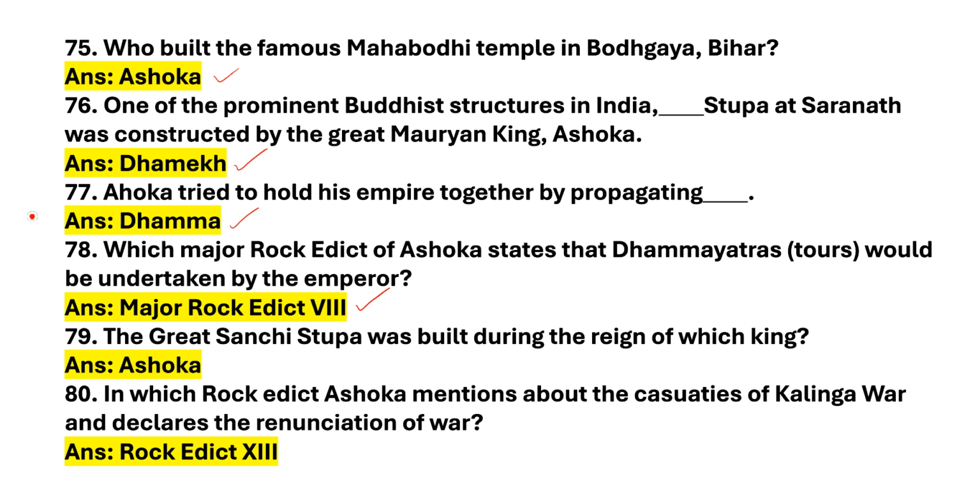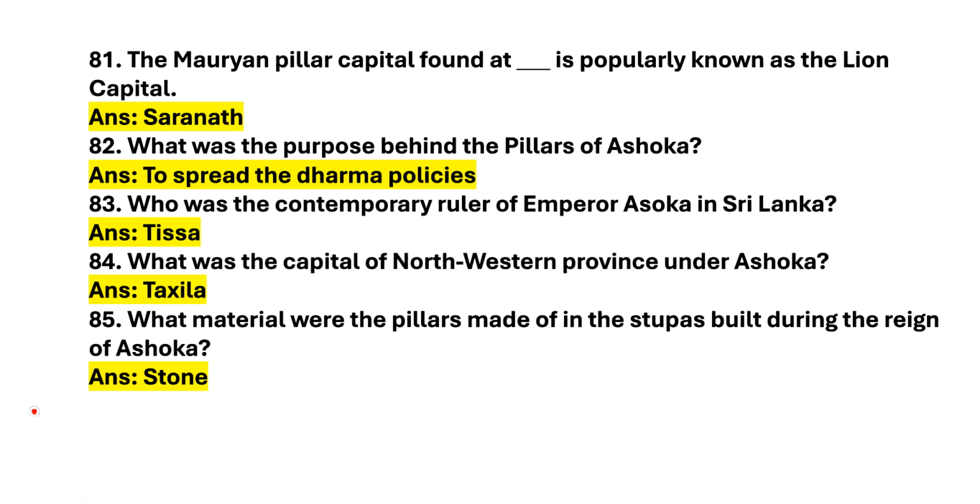Next question. The great Sanchi Stupa was built during the reign of which king? Answer is Ashoka. Next question. In which rock edict Ashoka mentions the casualties of the Kalinga War and declares the renunciation of war? Answer is Rock Edict 13. Let's move on to the next slide. Next question. The Mauryan pillar capital found at which site is popularly known as the Lion capital? Answer is Sarnath.